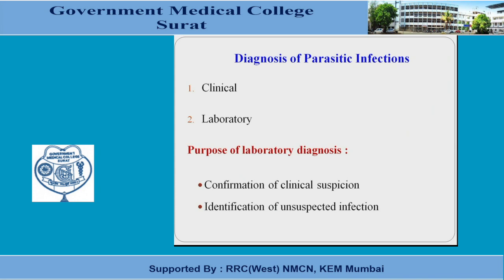Suppose we have a patient with diarrhea, and we have ruled out that it is bacterial or viral, and it looks like a parasitic infection according to the patient's condition and clinical findings. Now we have to confirm that this diarrhea is caused by a parasitic infection, by laboratory findings such as examination of stool or whatever else we can do.